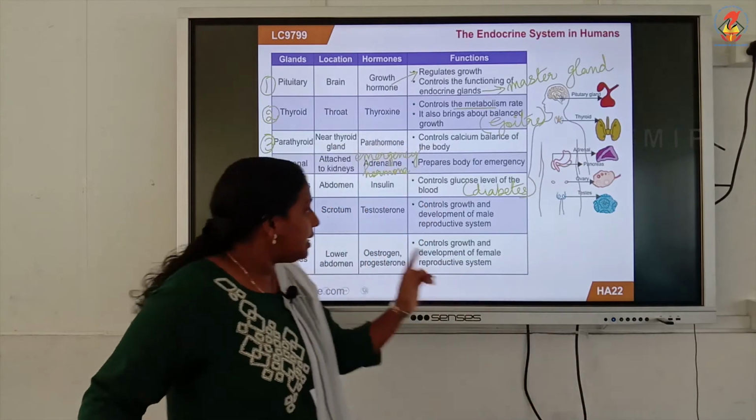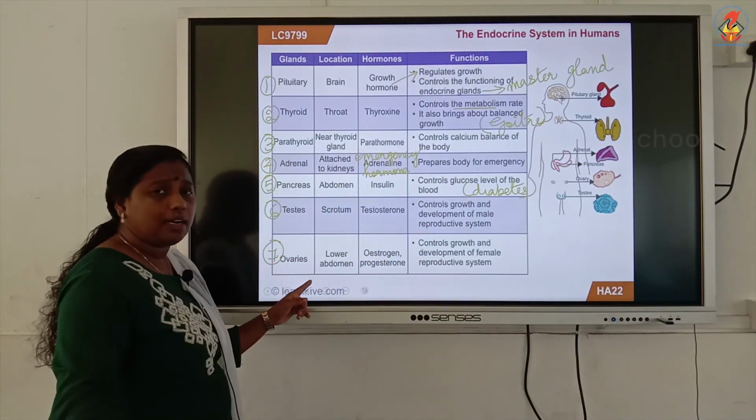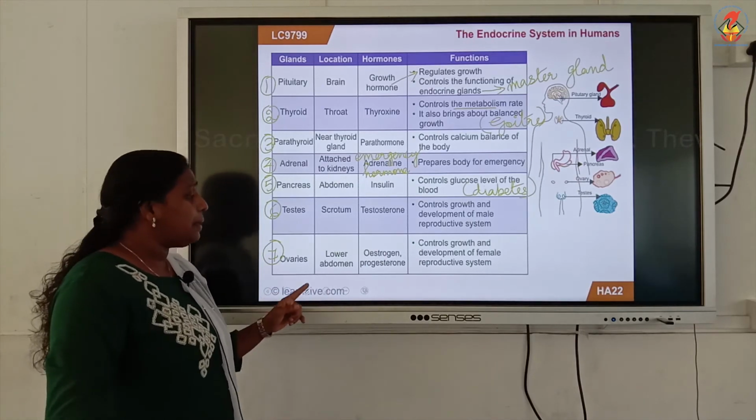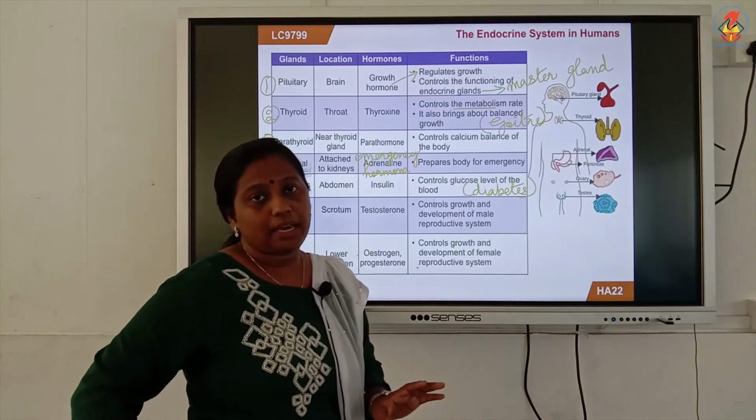Clear? The next endocrine gland is the ovaries. The ovary is an endocrine gland which is present only in females. It is present in the lower abdomen. The main hormones secreted by it are estrogen and progesterone. Both these hormones help in controlling the overall reproductive development in females.